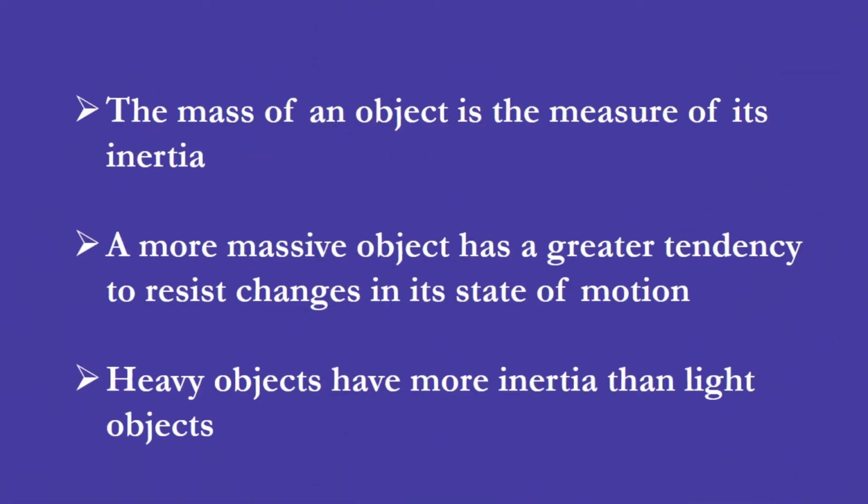The mass of an object is the measure of its inertia. A more massive object has a greater tendency to resist changes in its state of motion. We have experienced that it is easy to push and move a light object, but it is difficult to move a heavy object. Heavy objects have more inertia than light objects.